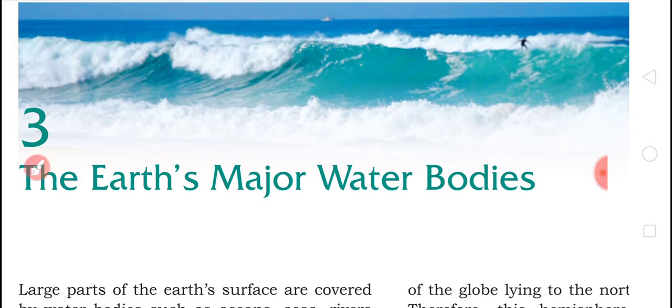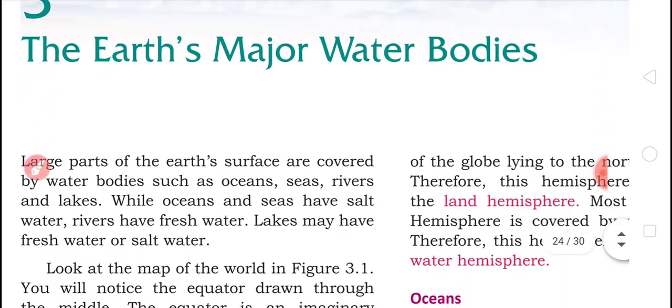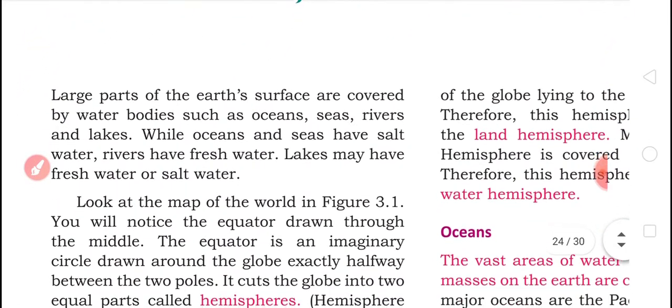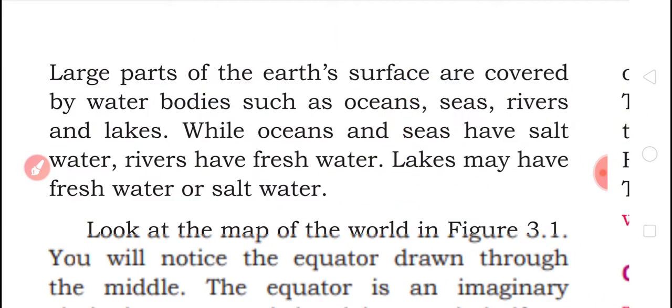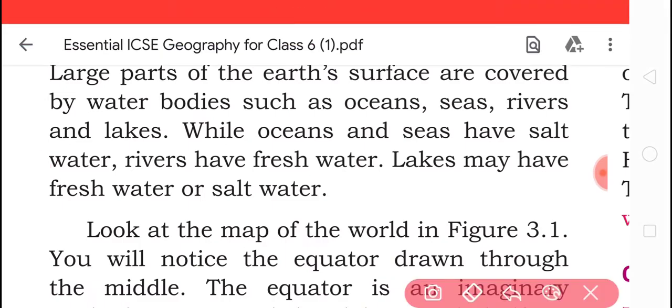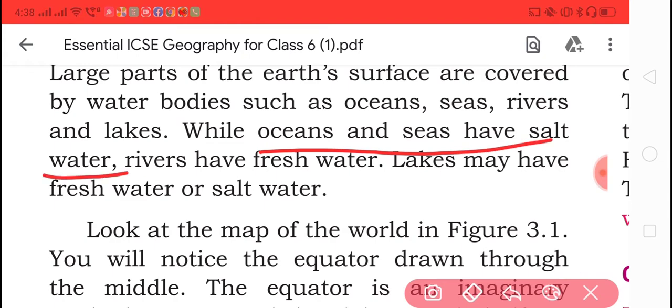The water bodies, that is oceans, rivers, seas, lakes, all these come under the water bodies. A large part of the Earth's surface is covered with water. Now, come to the lesson. A large part of the Earth's surface is covered with water bodies such as ocean, sea, river and lake. While oceans and seas have salt water, rivers have fresh water. That means ocean and sea have salt water and river has fresh water. Lakes may have fresh water or salt water.